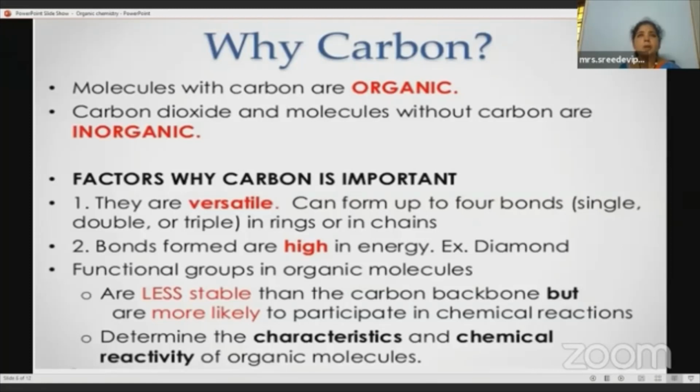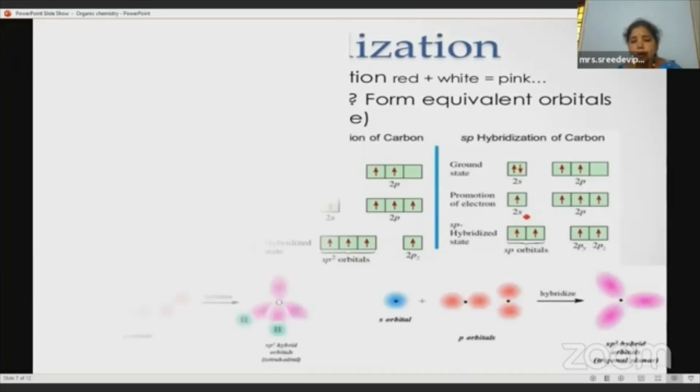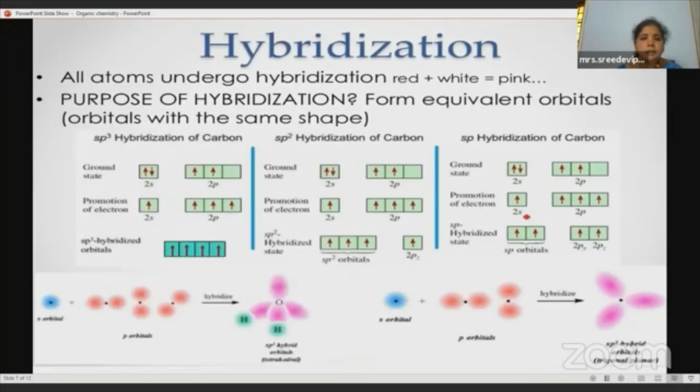And you know about ethanol, right? Ethanol, the alcohol which people drink, ethyl alcohol, right? Alcoholic properties are different from carboxylic properties. So what made it different? That is the functional group. So what is a functional group? A functional group is an atom or a group of atoms arranged in a specified manner which gives certain characteristic properties to the organic compounds. Okay. Then we'll proceed to the next one. Let me explain all these things using this whiteboard.